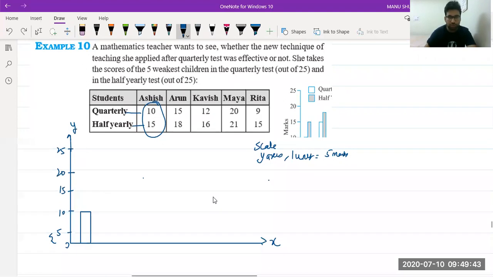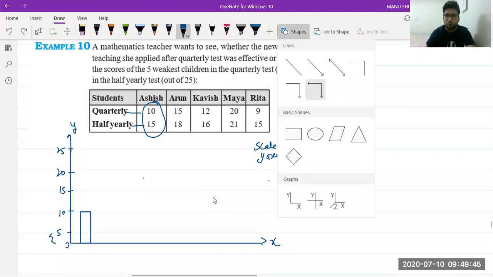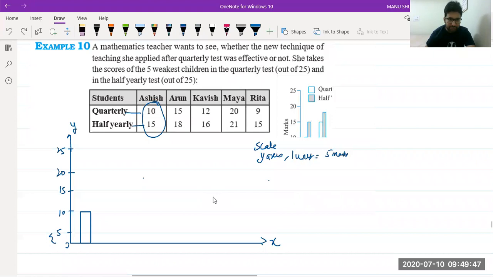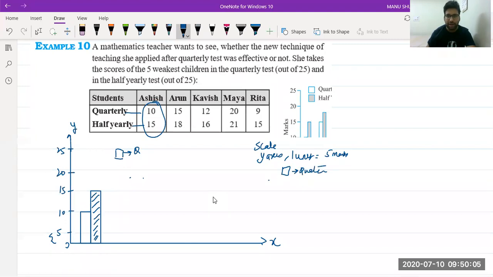So I hope you are getting the concept of double bar graph. It's very easy. 15 he has got like this. So you can shade this like this, and you will say that plain box is representing quarterly. You can write over here in the right side. Plain box represent quarter exams, and shaded is showing half yearly. Okay, so this is marks of maths by Ashish.